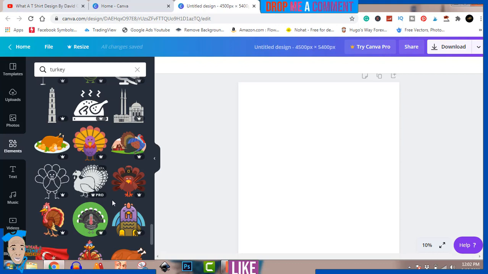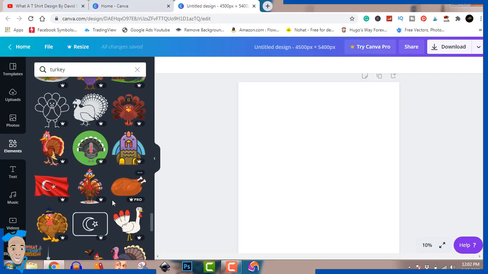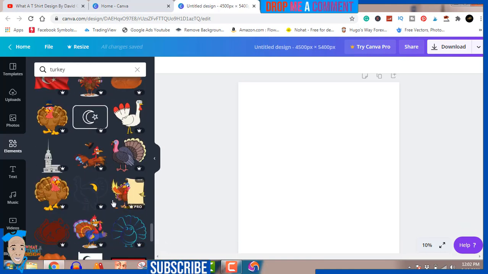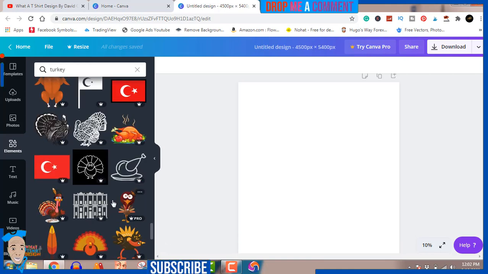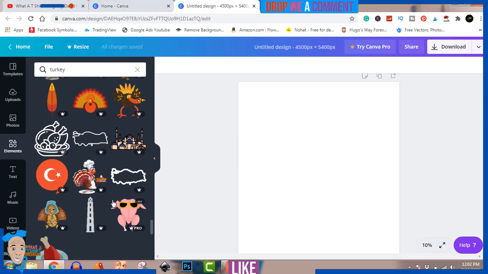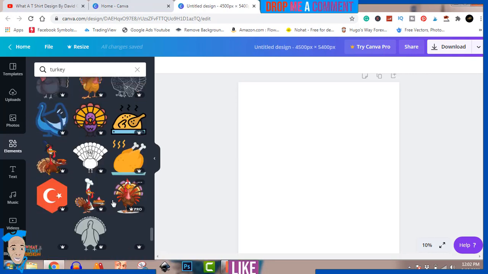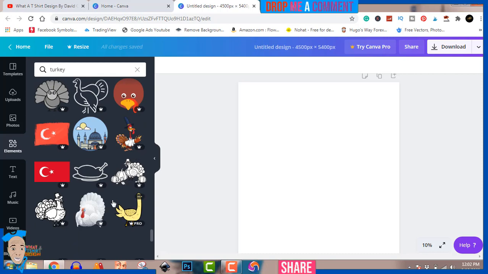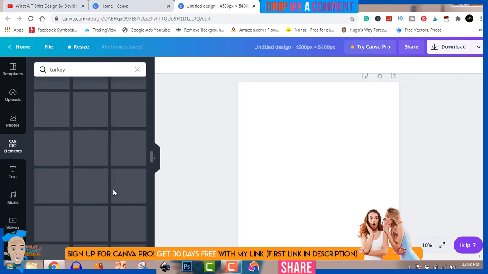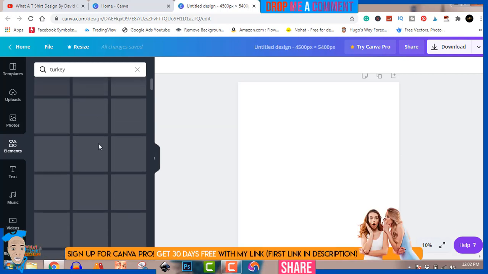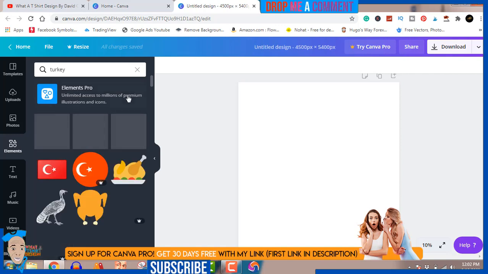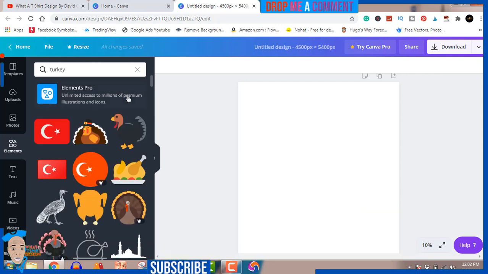As you can see, the ones with the crowns are pro version designs and elements. If you want that, I'm going to show you how to get the pro version free on me for one month. Yes, you heard me right. That's Canva Pro for one month. So make sure you stick around if you want to get that for yourself. It's super easy.